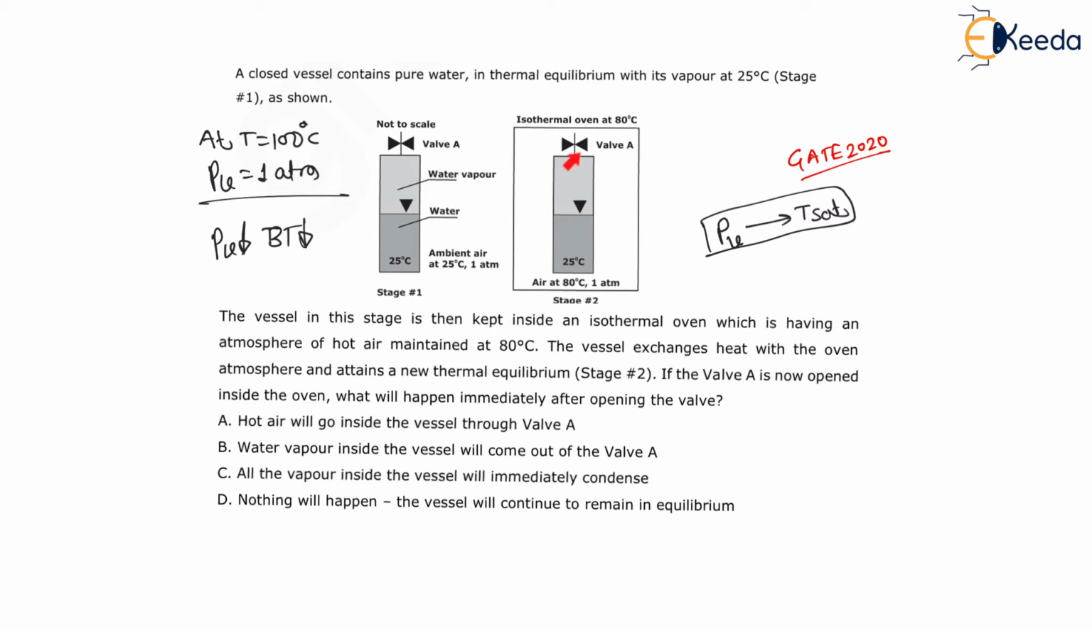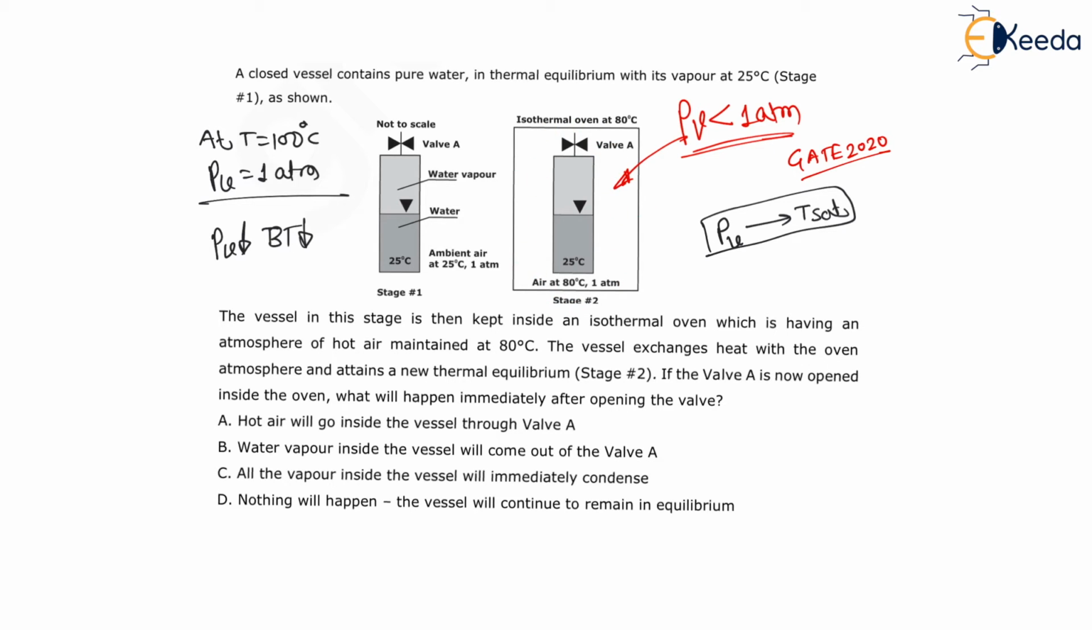Therefore, whenever the boiling temperature is 100 degrees Celsius, the vapor pressure is 1 atmosphere. But in the second case, the outside air temperature is 80 degrees Celsius. Therefore, for 80 degrees Celsius, definitely the vapor pressure will be less than 1 atmosphere, because for 100 degrees Celsius, 1 atmosphere is the vapor pressure. Here the temperature is less than 100 degrees Celsius, that is 80 degrees Celsius. Therefore, the vapor pressure must be less than 1 atmosphere, right? And the outside pressure is 1 atmosphere.